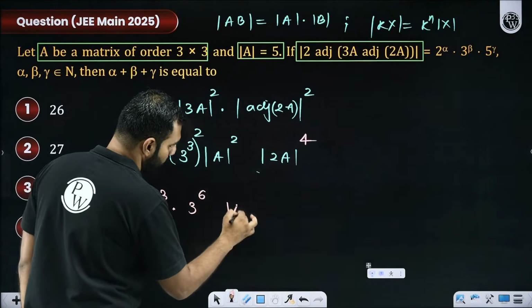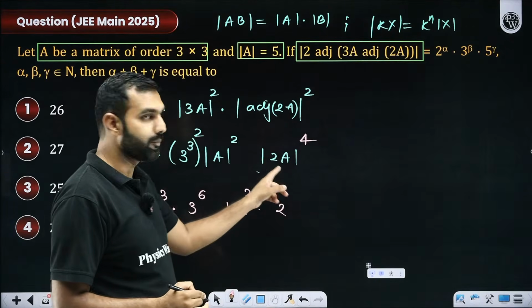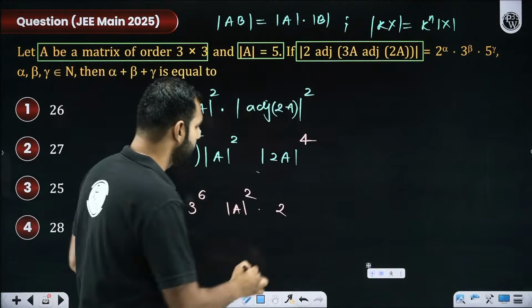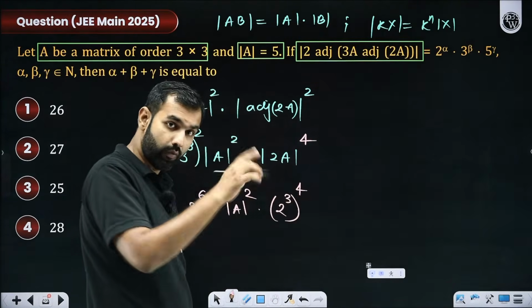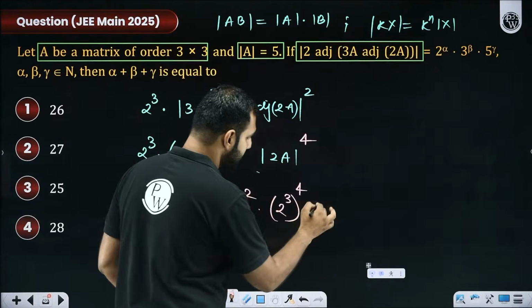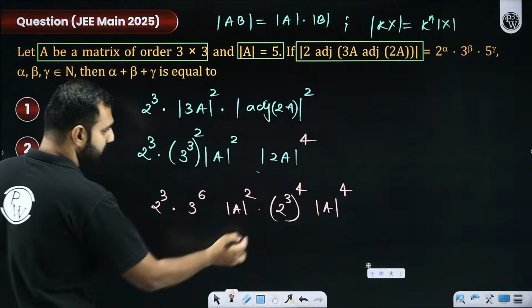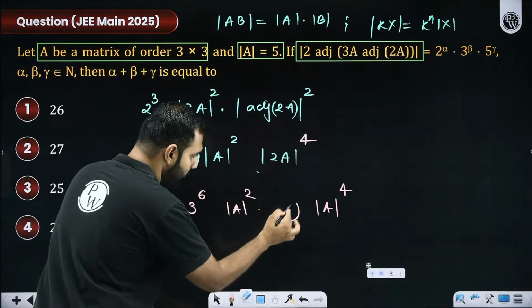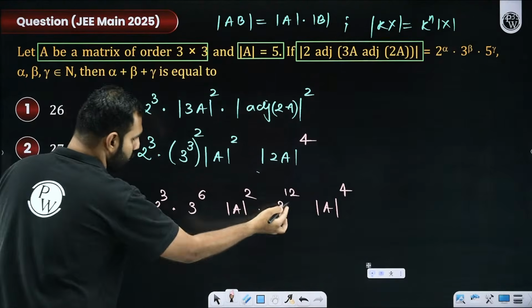This is determinant of A squared. And this is 2 to the power... When 2 comes out of it, it will come out with power 3. So that will be power 3. But sir, it is already raised to the power 4. So power 4 will also be appended. And this is determinant A to the power 4, with which this is 2 cubed whole raised to the power 4, which is 2 to the power, I think, 12. 3 into 4, 12. 12 plus 3 is 15.